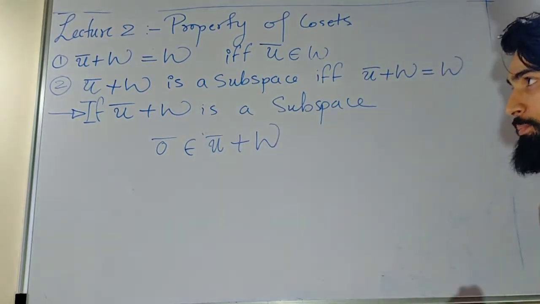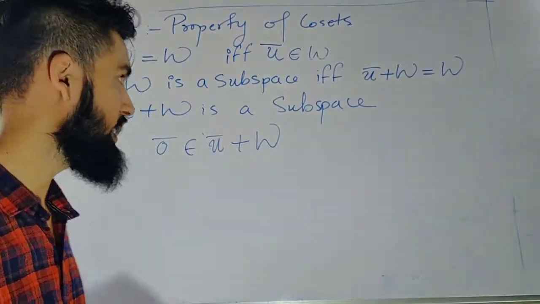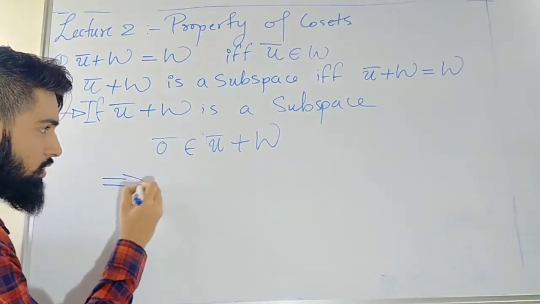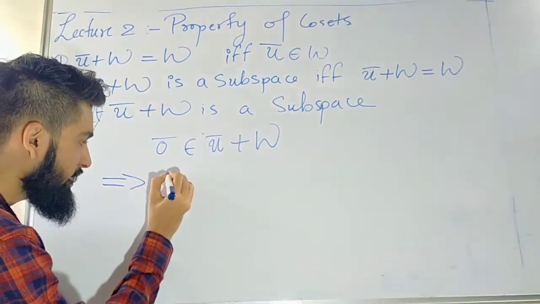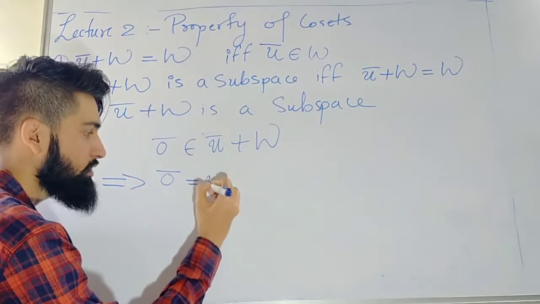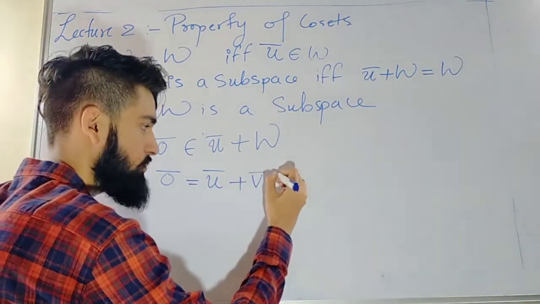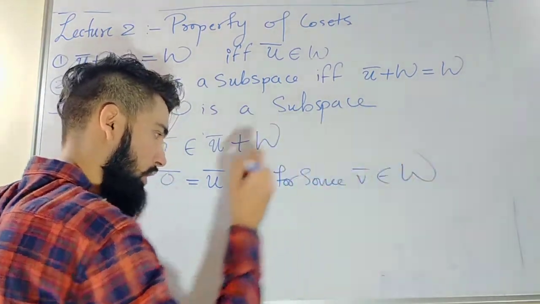Simple. That means I can see 0 bar inside this. This implies I can write 0 bar as u bar plus some v bar, for some v bar inside w.